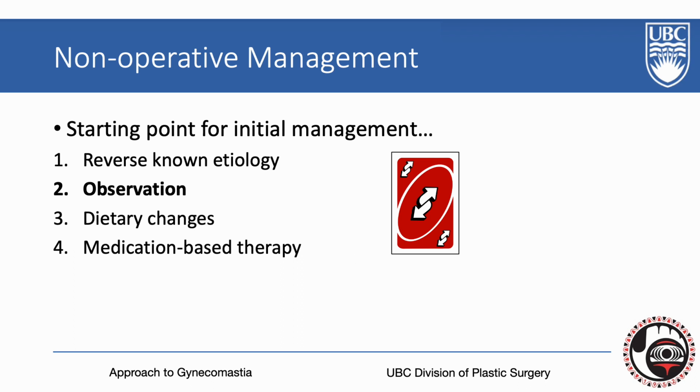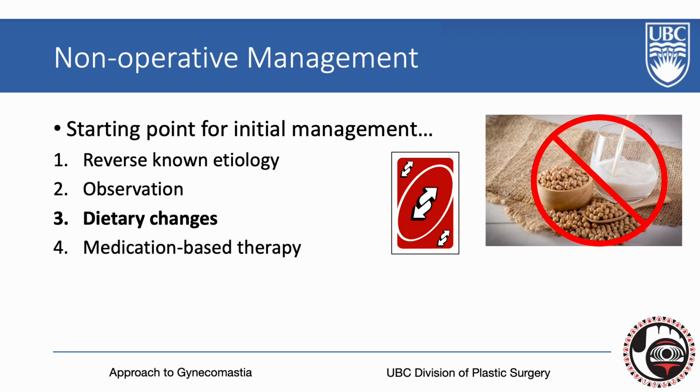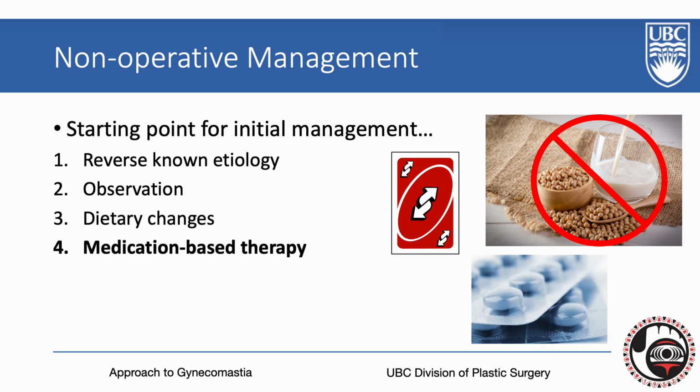As previously described, all neonatal presentations will resolve, and the majority of adolescent presentations will resolve over 2 years' time. Number 3 is dietary and lifestyle changes. Patients should minimize soy-based products and be encouraged to optimize healthy lifestyle changes such as exercise. Number 4 is medication-based therapy. For example, in patients with deficiencies in testosterone, this should be supplemented.